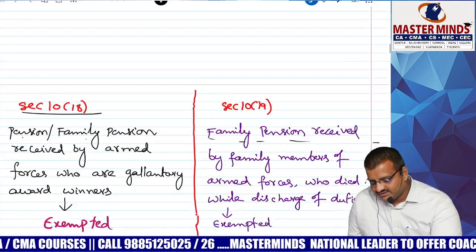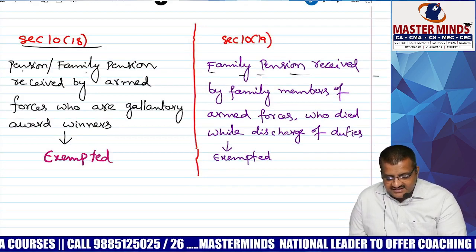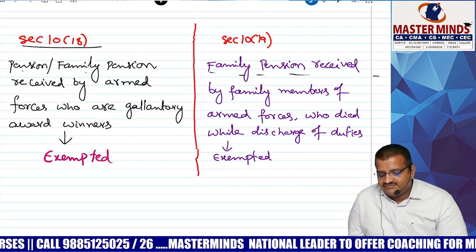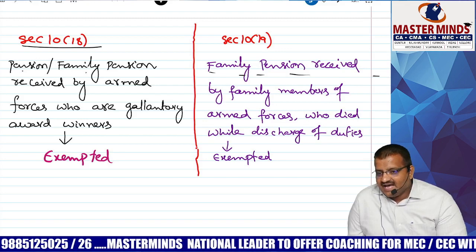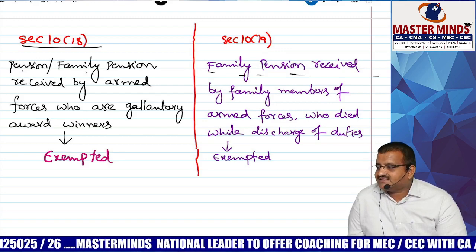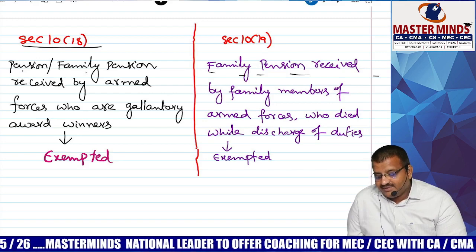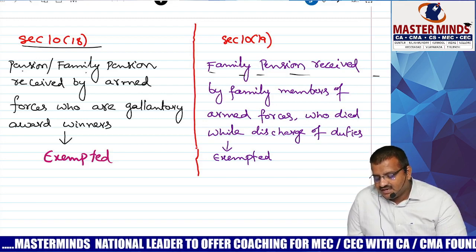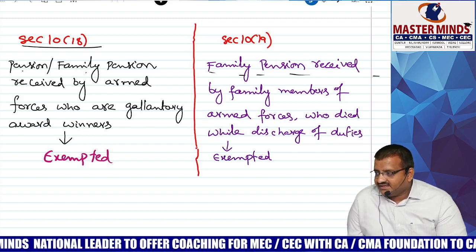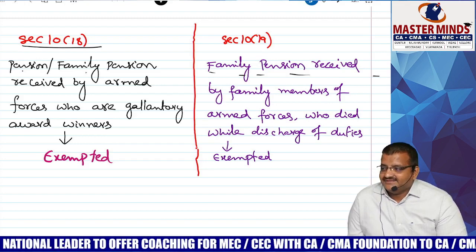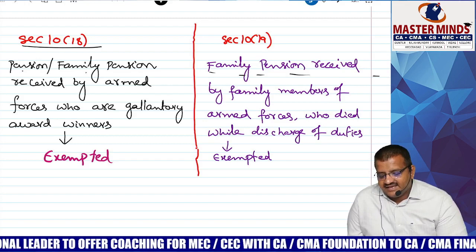So conclusion, friends: section 10(18) and section 10(19). Under 10(18), pension or family pension received by whom? Armed forces who are gallant reward winners. Taxable or exempt? Exempt. Family pension received by family members of armed forces who died while discharge of their duties, that is section 10 subsection 19. Correct? 10(18), 10(19).